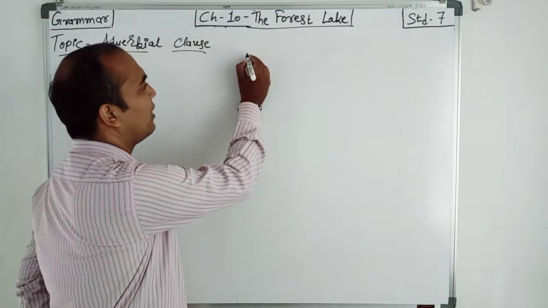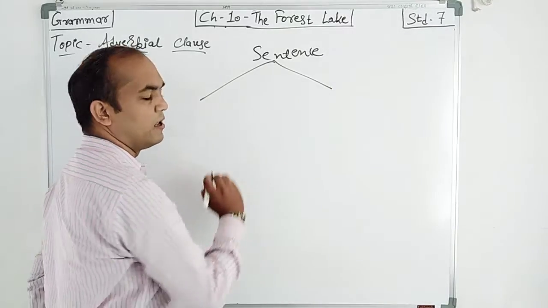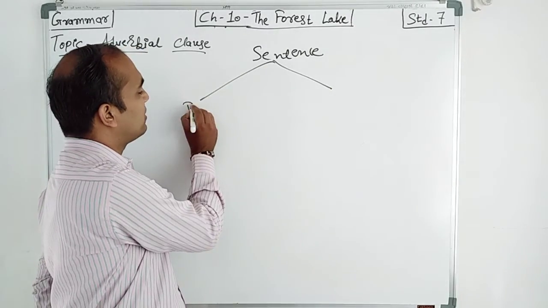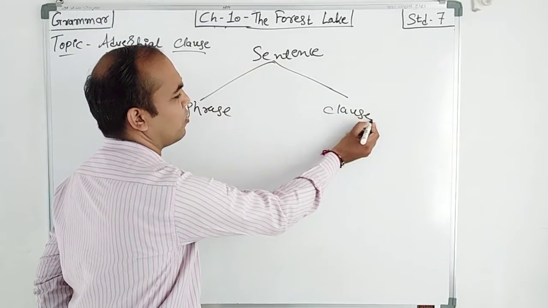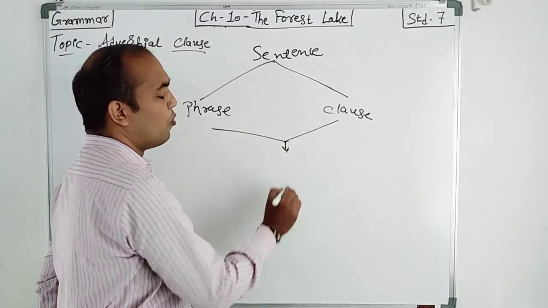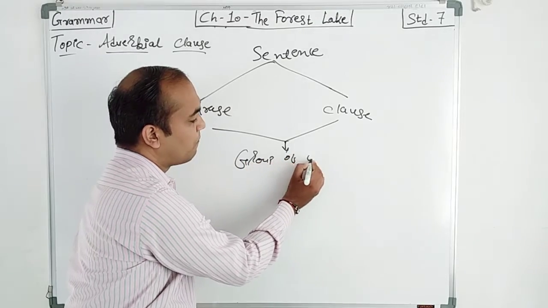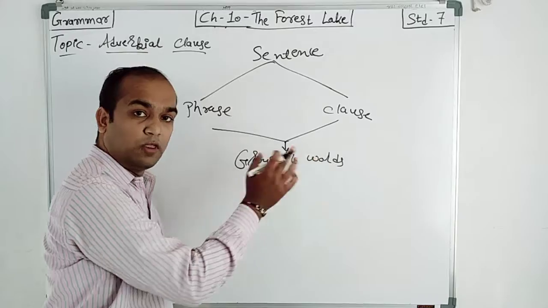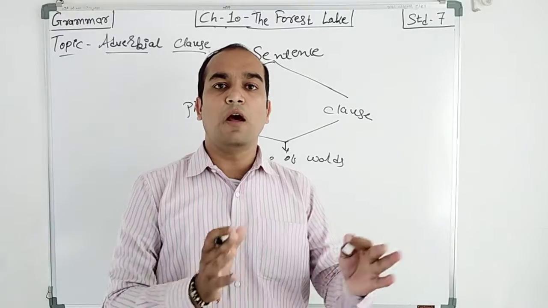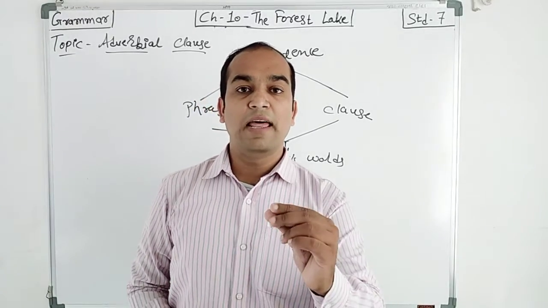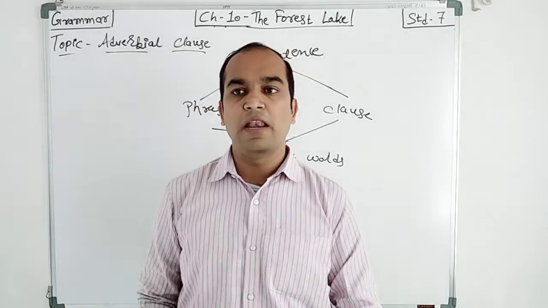First of all, there are two parts of a sentence, right? Number one is phrase, and number two is clause. Now, both are a group of words. Both the phrase and clause, the meaning is what? Both are a group of words, but there is a certain difference between them. Now what is the difference between phrase and clause?